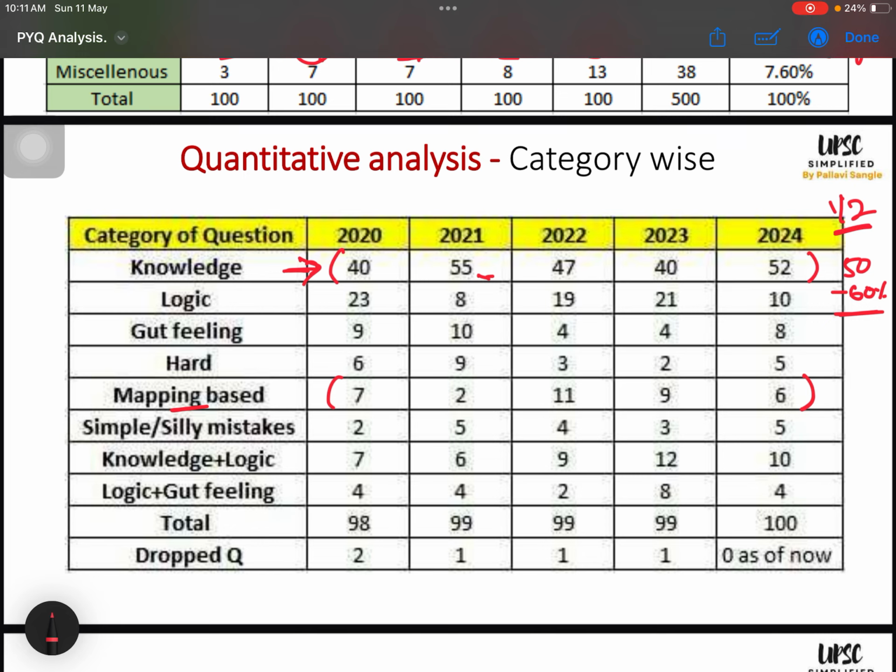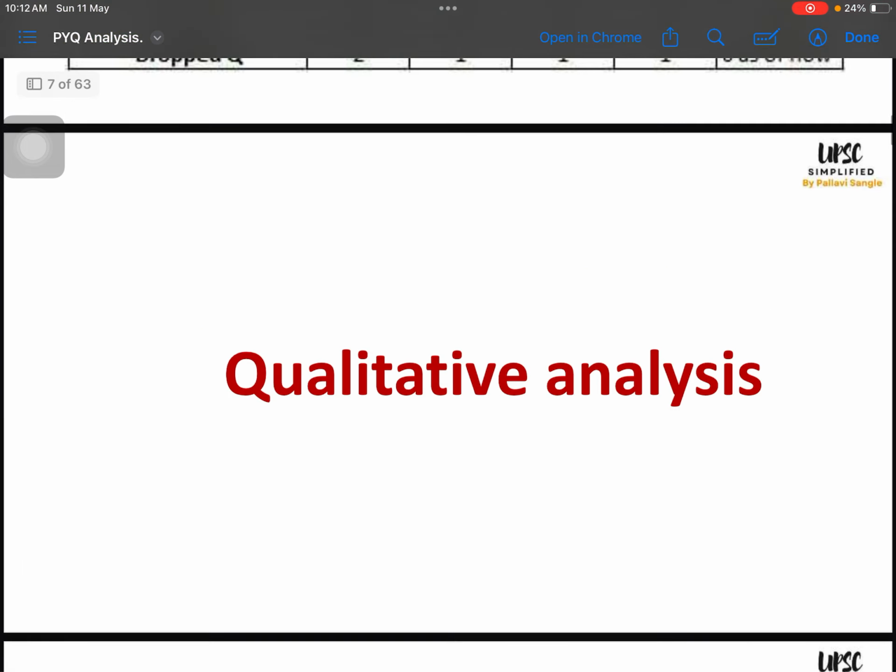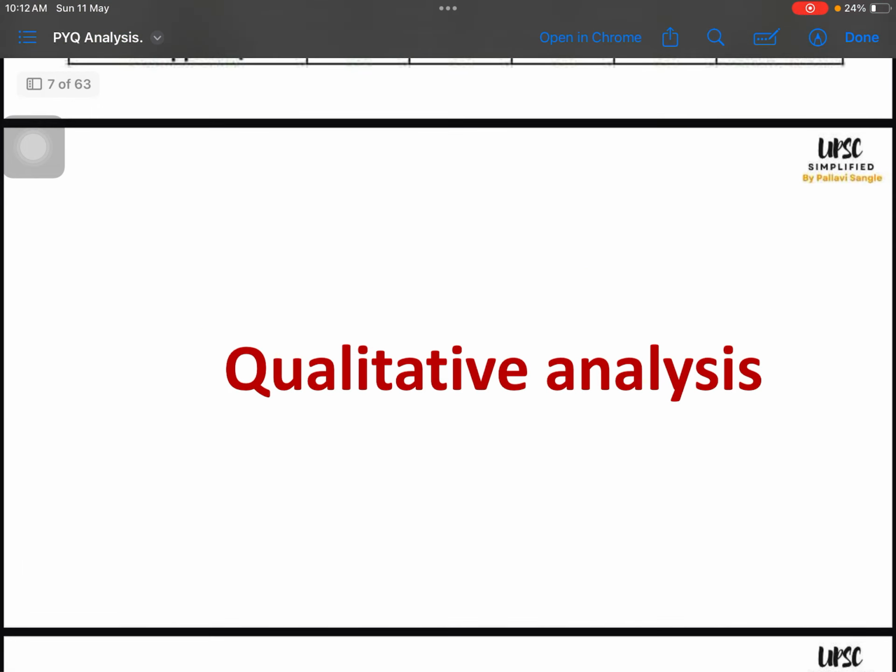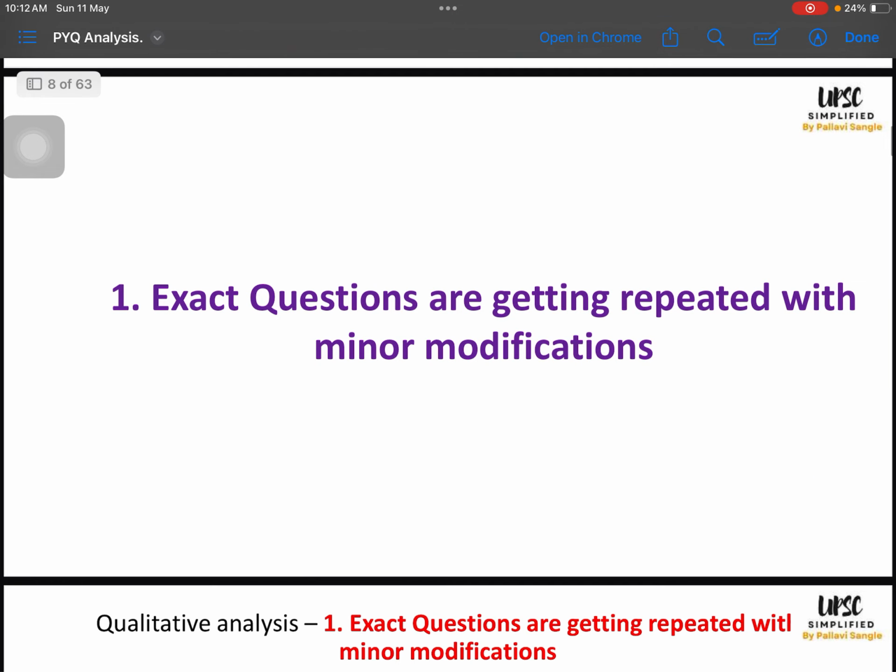Static sources, if I have revised so thoroughly that I'm not even getting 1 or 2 questions wrong in them, right? So this is a very much doable thing, and we must focus on these questions rather than panicking about these gut feeling based questions or hard category based questions which are less, right? So this can be done, and this chart also helps us in solving the questions. We will see it in the solving questions category. Okay, now we will move towards qualitative analysis after quantitative analysis. Okay, so we are done with quantitative. Now let us see qualitative analysis.